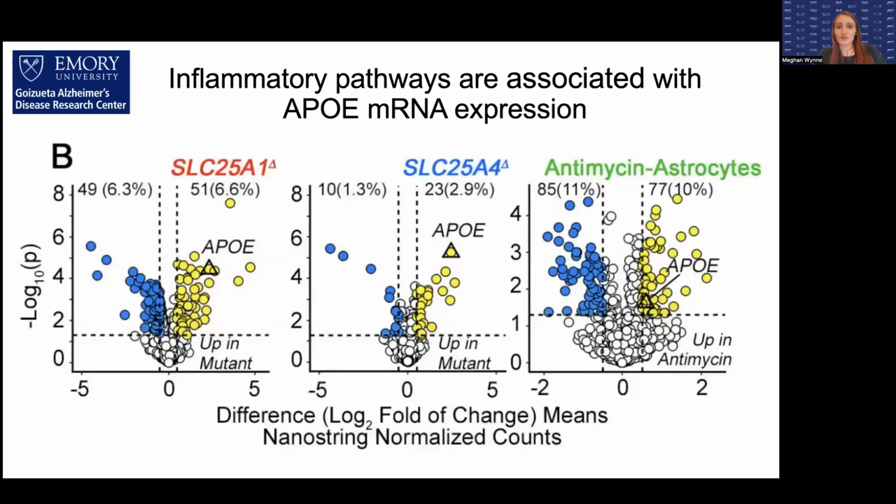Looking more at the results from this NanoString panel, which was an 800 gene panel looking at neuroinflammation, these are the volcano plots, where for both the cell lines we tested, you can see the yellow are the upregulated hits. We see APOE here, as I highlighted previously, and the same is true in the antimycin-treated astrocytes, where APOE is an upregulated hit. And up top here is the proportion of the panel that was a significant hit. Comparing the cell lines to the astrocytes, the astrocytes had more hits here.